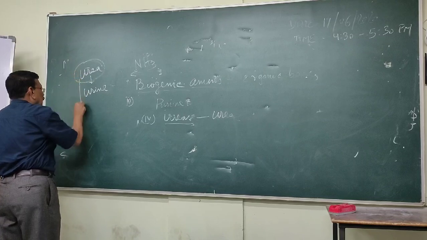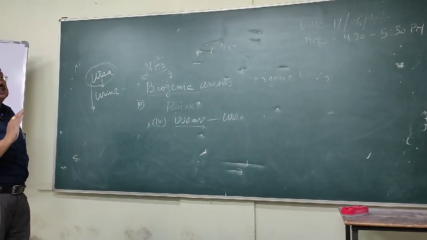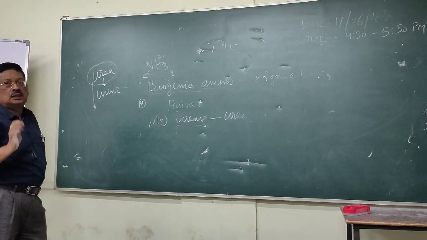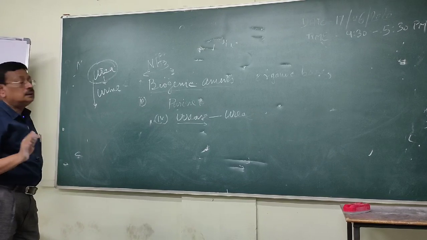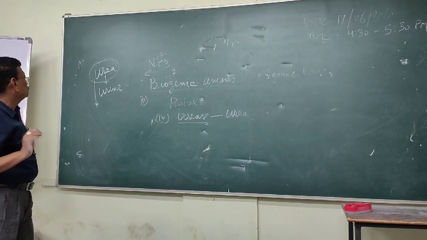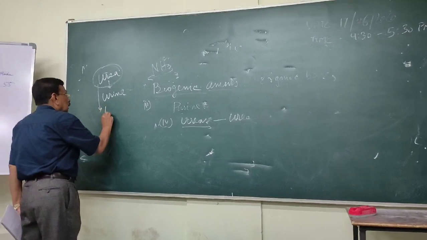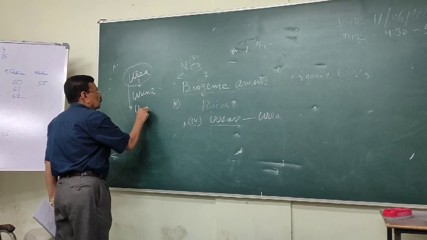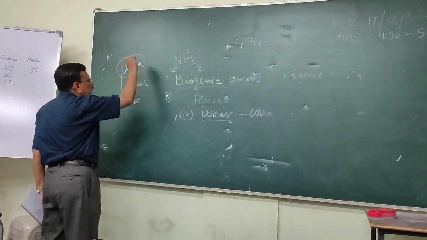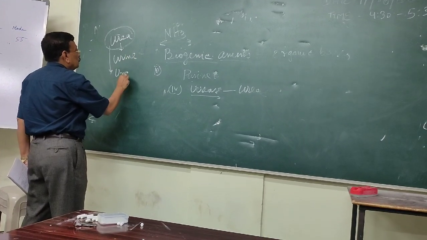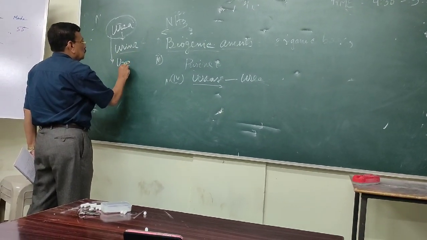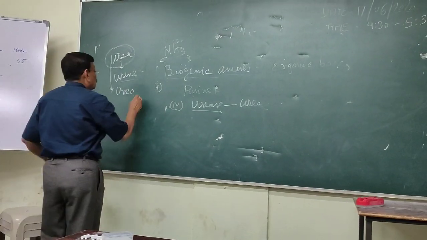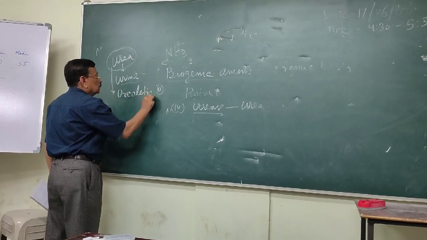What is urea? It is non-toxic and it is easily soluble in the water. These are the very peculiarity of the urea. It is easily soluble in the water and it is not toxic, not poisonous. Those animals where urea is excreted in urine are called ureolytic animals.